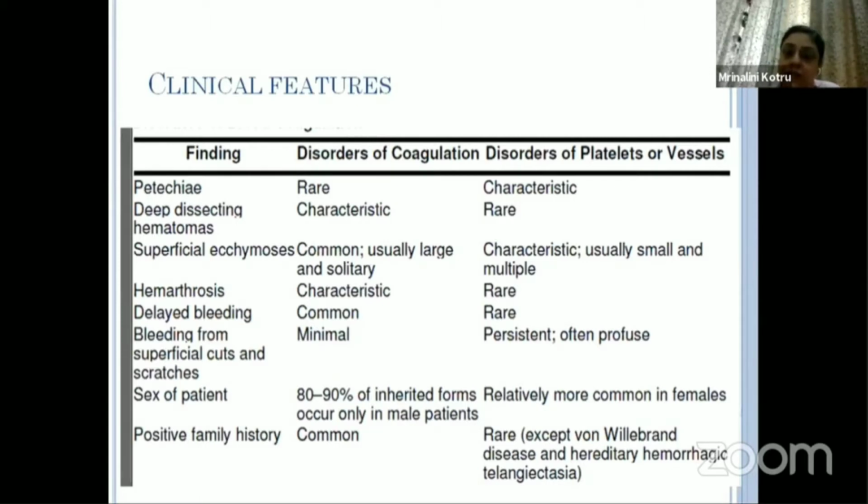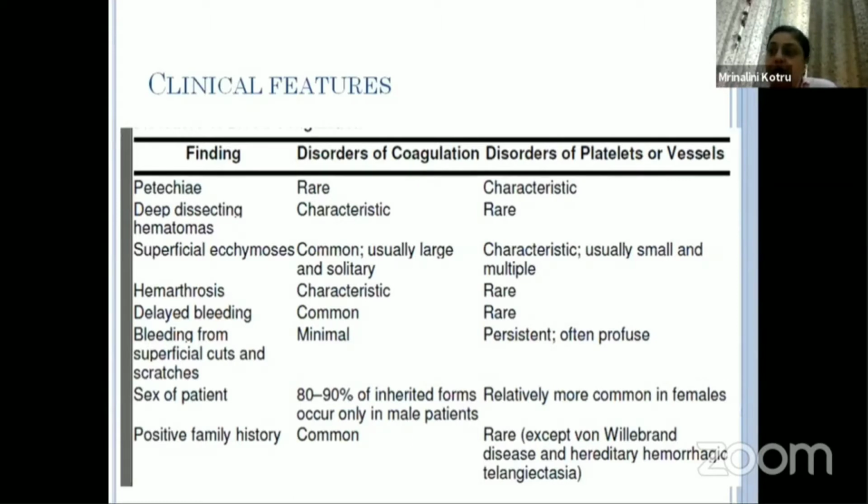So we need to take a proper history and examine the patient for the presence of petechiae, deep dissecting hematoma, superficial ecchymosis, hemarthrosis, and delayed bleeding. Delayed bleeding is a very important part of the history, because when there is a disorder of primary hemostasis, applying pressure will immediately stop the bleeding.